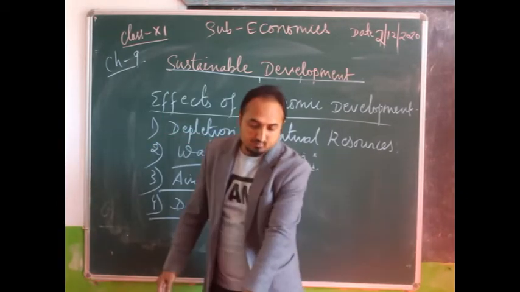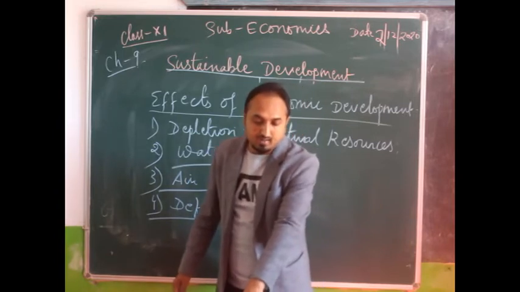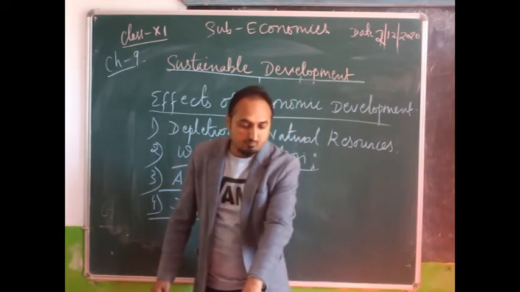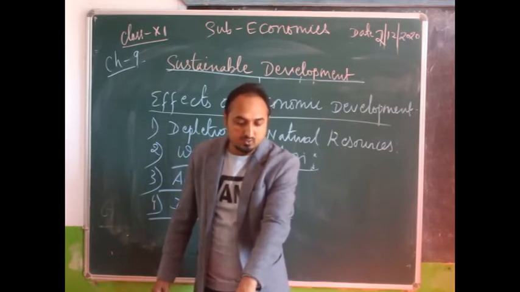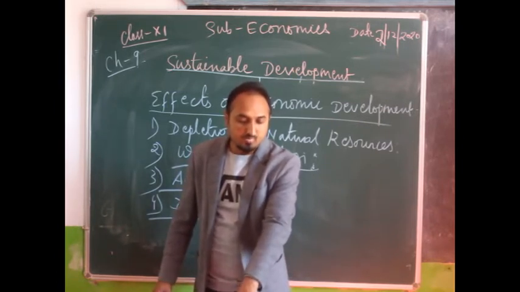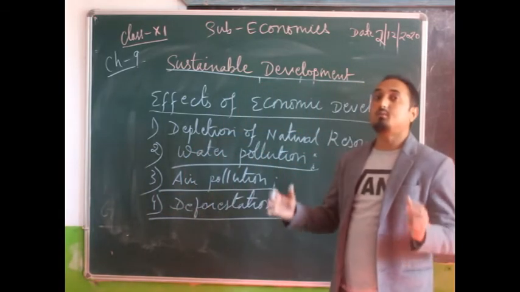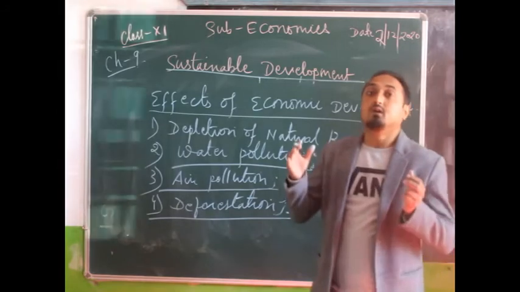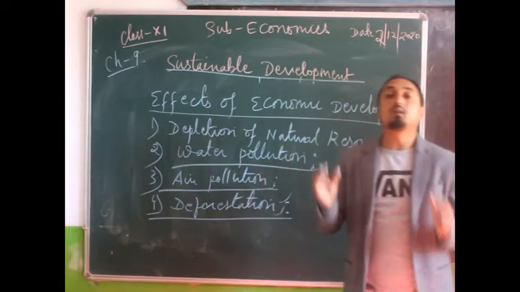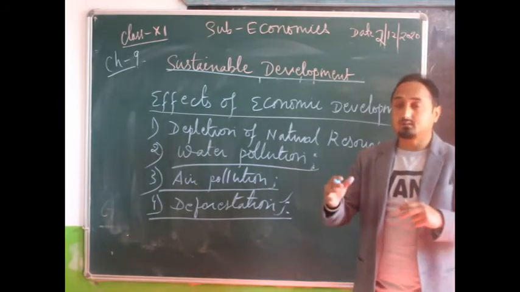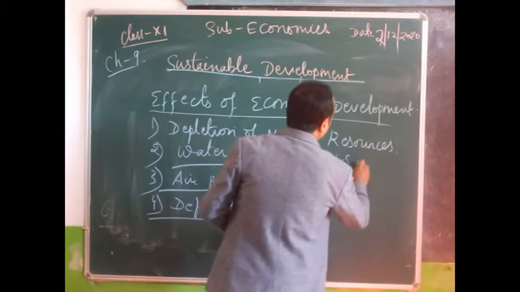One piece of data is given there: around 1.5 lakh hectares of land was cleared of forest every year for agricultural and other purposes during the period of 1951 to 1979-80.